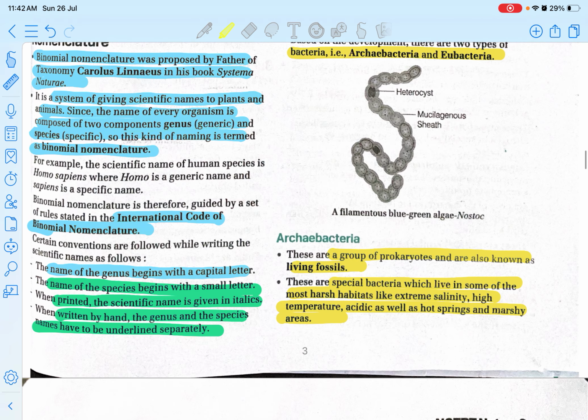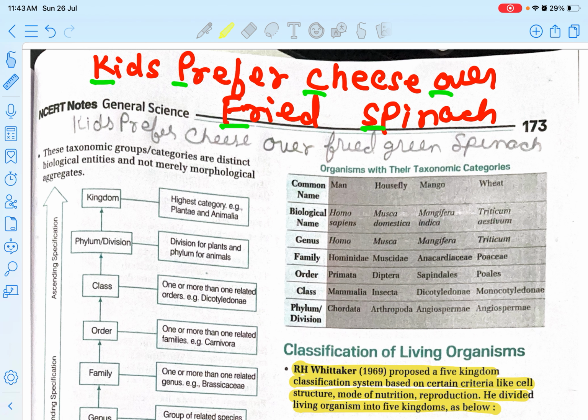And then organism with the taxonomic categories. So for example, these are the common name, biological name, genus, family, order, class, phylum, division. I will just give one or two examples. For example, man is called Homo sapiens, and then housefly is known as Musca domestica, and mango is known as Mangifera indica, and wheat is known as Triticum aestivum. So in the same way, for man, the genus is Homo, the family is Hominidae, and order is Primata, class is Mammalia, and phylum is Chordata.